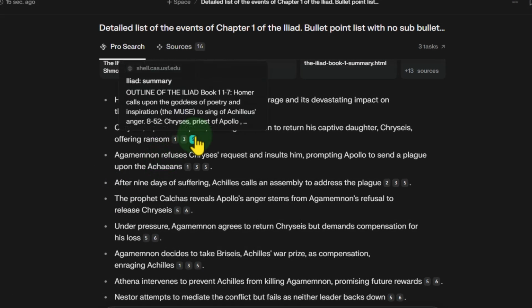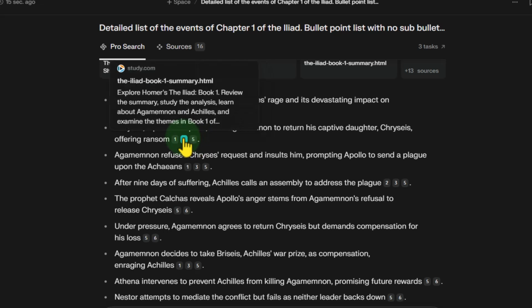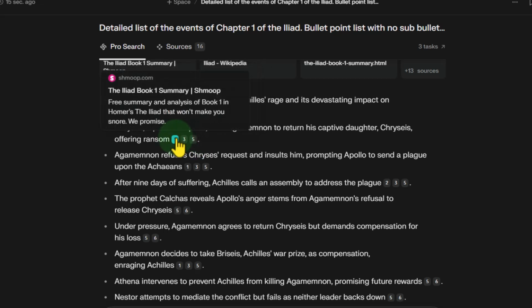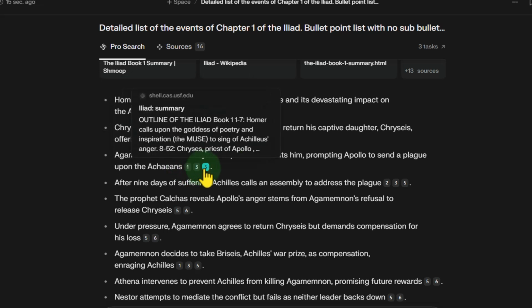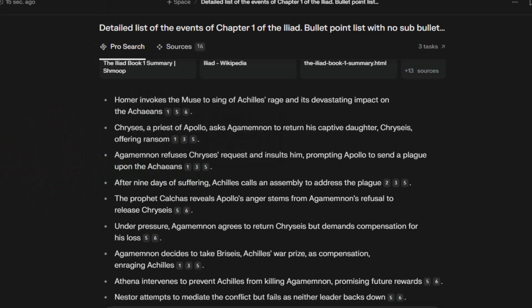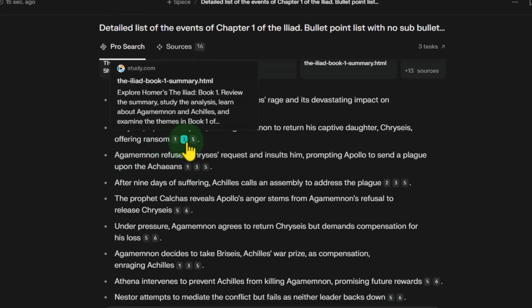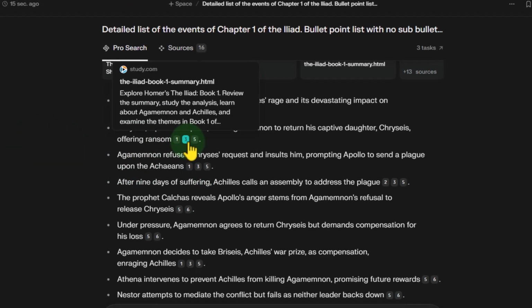Now notice it gives us these references. So that's why this one's kind of cool. Now sometimes these references aren't exactly perfect. That's the problem. But at least they're attempting to give us references, which is kind of cool. But I'm going to assume those references might make it a little harder to copy and paste it.